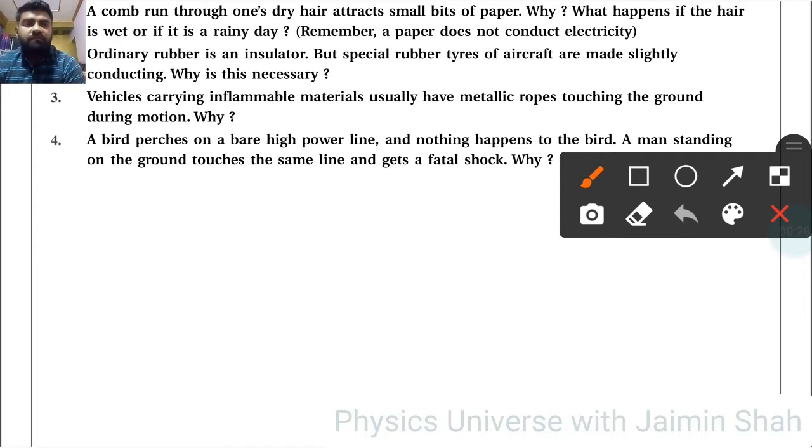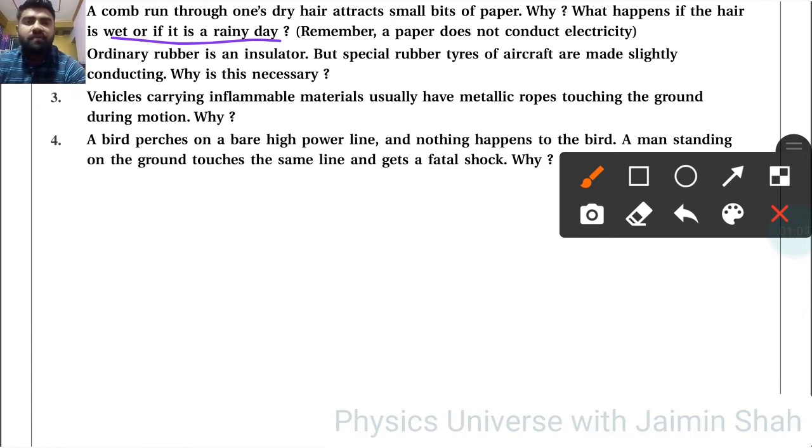What happens if the hair is wet, or if it is a rainy day? If it is wet, then friction will decrease because of the water on our hair. Because of the water molecules, friction is lesser than before. If friction is lesser, then charges are not separated as much. So in that example, we will not get that much attraction of bits of paper.